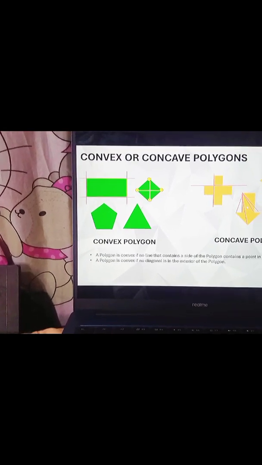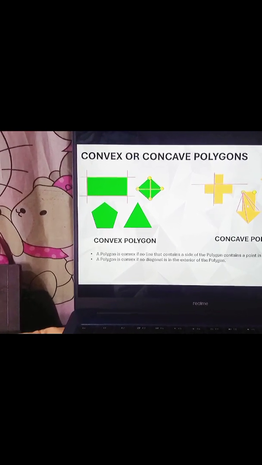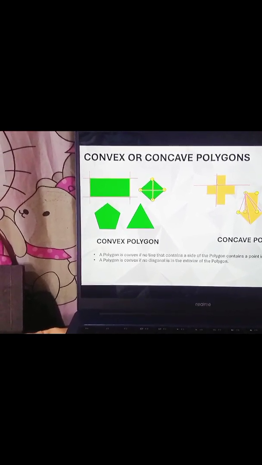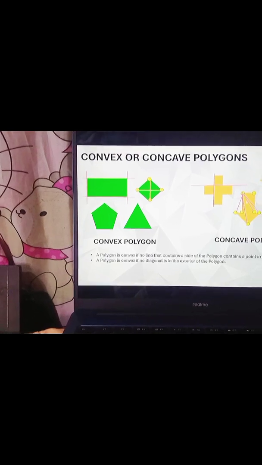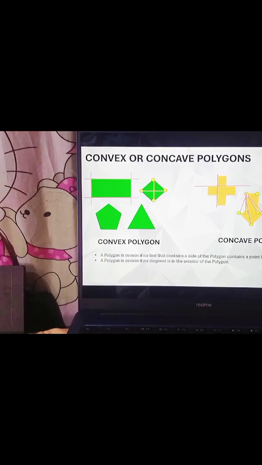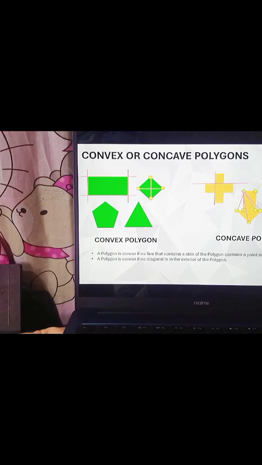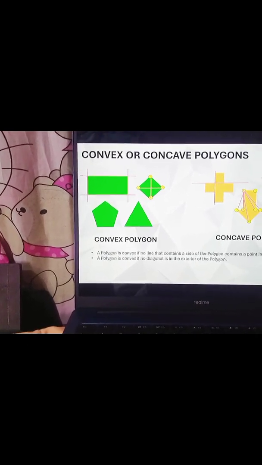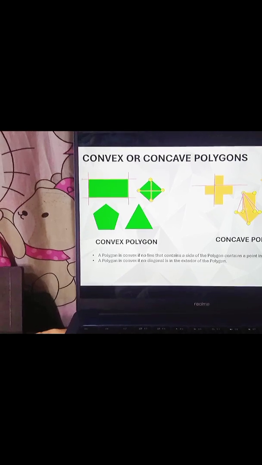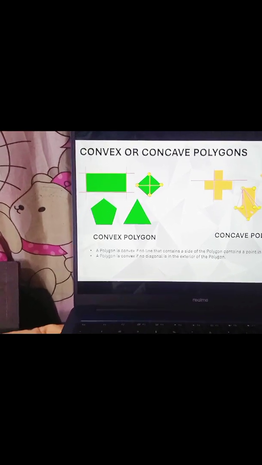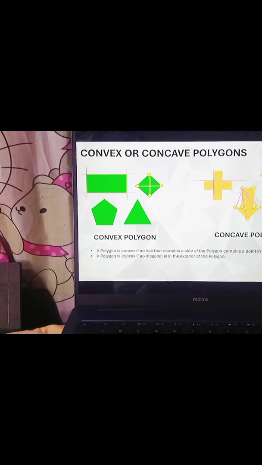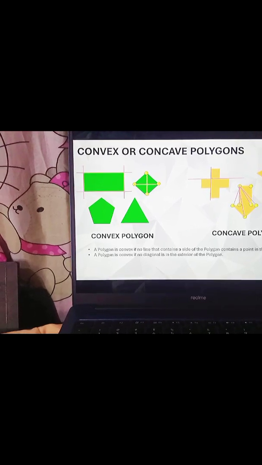Now let's check here. That's our point, point, point, and point. As you can see here, there are a lot of diagonals in the exterior of the polygon. May mga line na nasa labas. You can see this one.